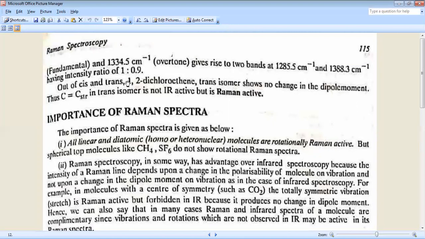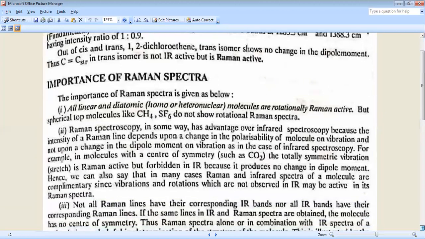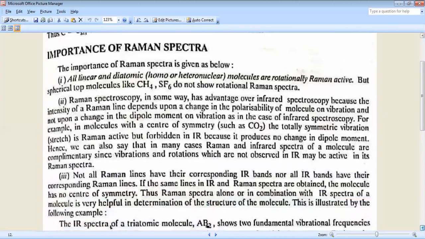Out of cis and trans 1,2-dichloroethane, the trans isomer shows no change in dipole moment. Thus, the C double bond C in the trans isomer is not IR active but Raman active. Now, I will discuss the importance of Raman spectra.